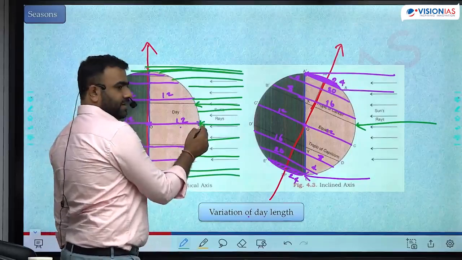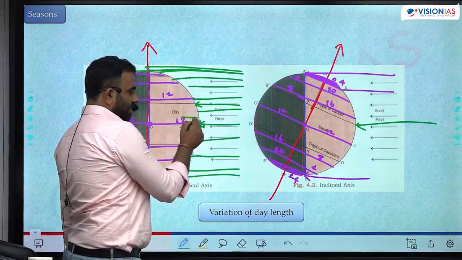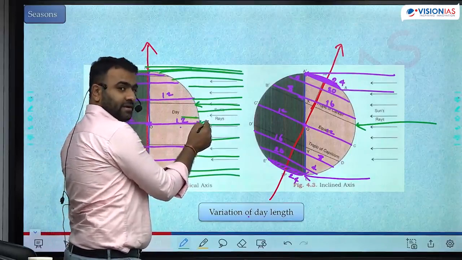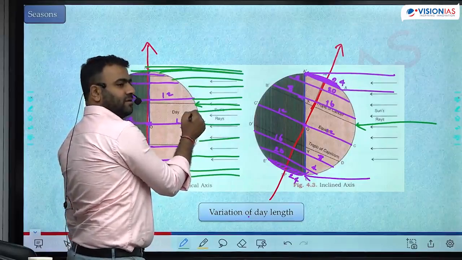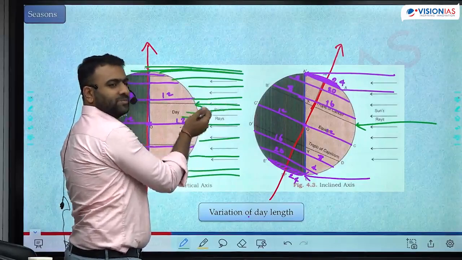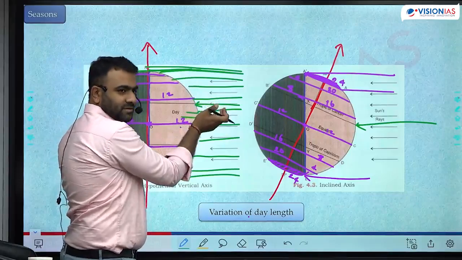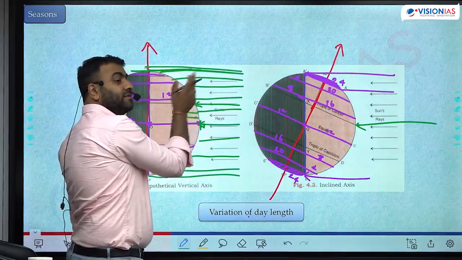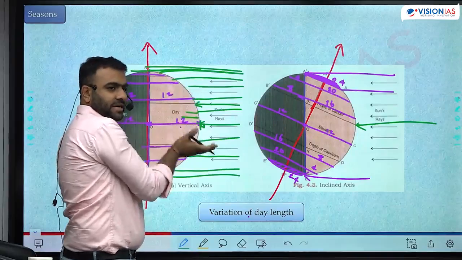At 0 degree, 90; at 90 degree, 0. At 0 degree 90, 10 degree 80, 20 degree 70, 23.5, 66.5. It proportionately decreases because of the curvature. At 30 degree 60, 45 degree 45, 50 degree 40. Like this, it gradually decreases.